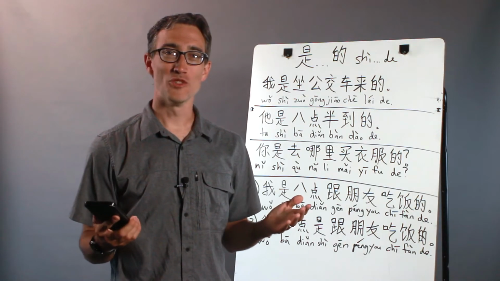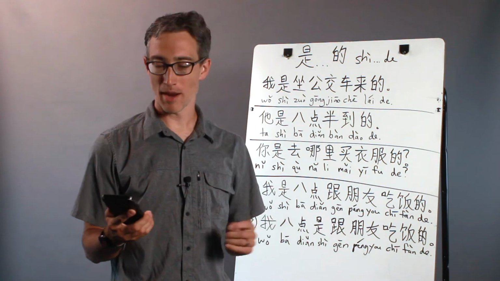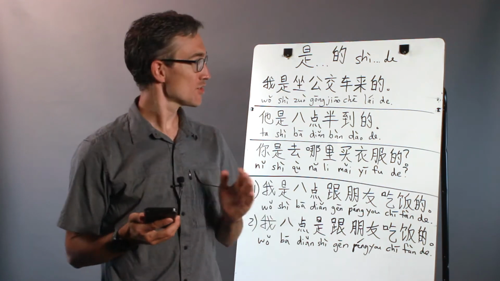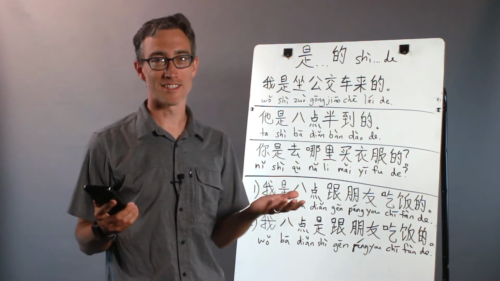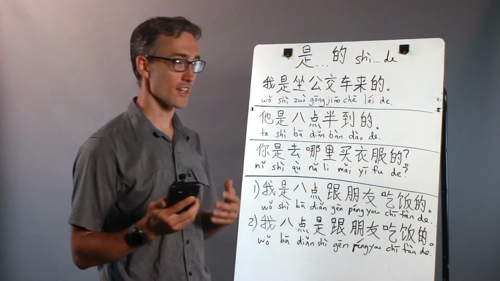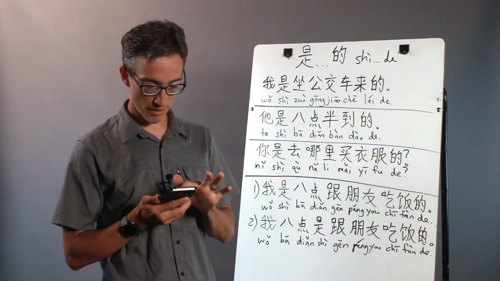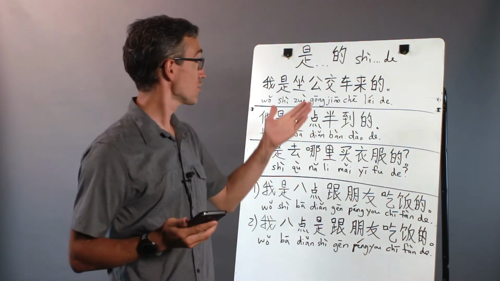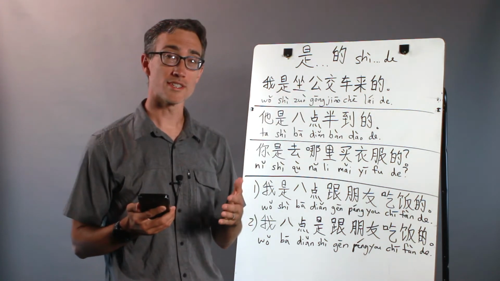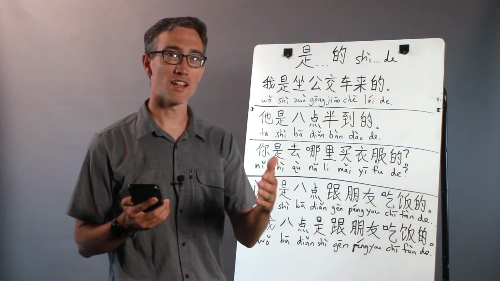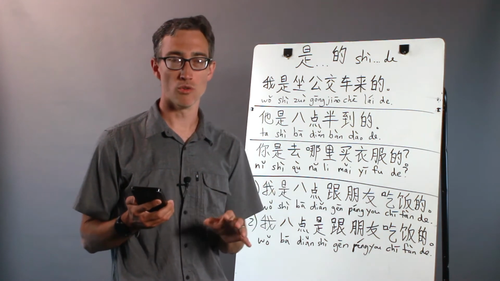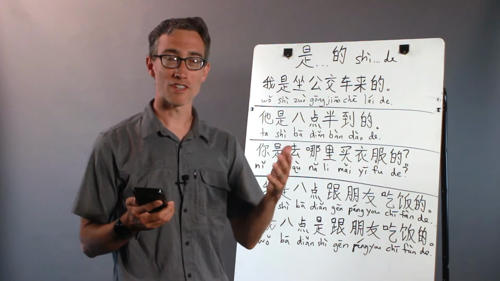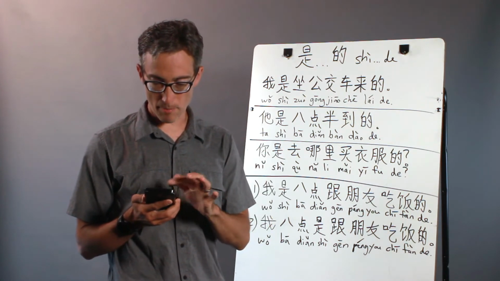Welcome to the last new point of HSK 1 grammar. I'm going to teach you the 是的 construction, or as I like to say, the shoulda construction, because it sounds like shoulda, coulda, woulda. This is a grammatical structure that has many different uses, but basically they all have something to do with clarifying something about something already known. So it's about clarification and about a matter.